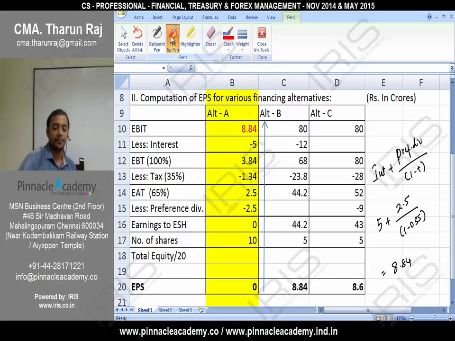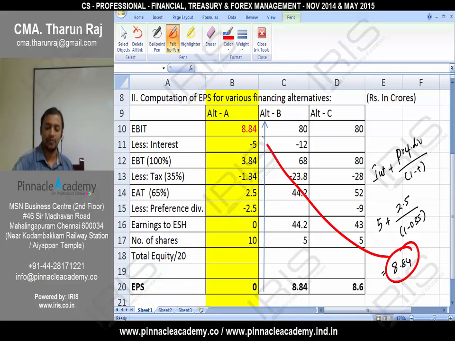Whether it is the same? Yes. So what does it mean? Financial break-even point is nothing but you are recovering your obligation. So how much? Interest plus preference dividend divided by 1 minus tax rate. Okay. So this is how the financial BEP will be calculated.